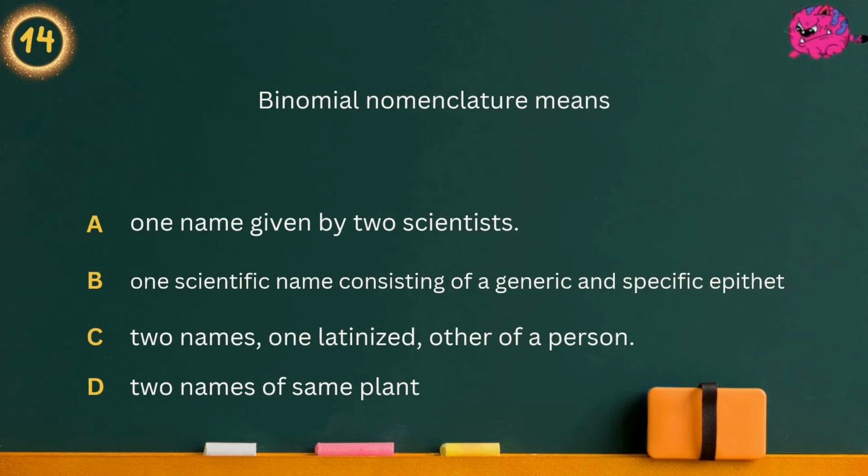Question 14. Binomial nomenclature means Option A. One name given by two scientists. Option B. One scientific name consisting of a generic and specific epithet. Option C. Two names, one Latinase, other of a person. Option D. Two names of same plant. Answer is one scientific name consisting of a generic and specific epithet.